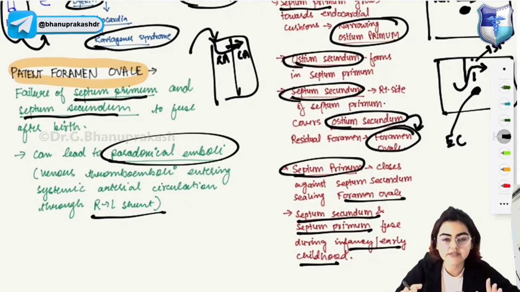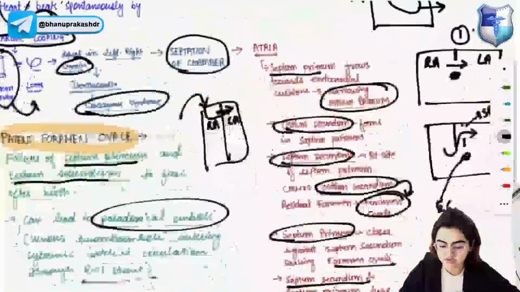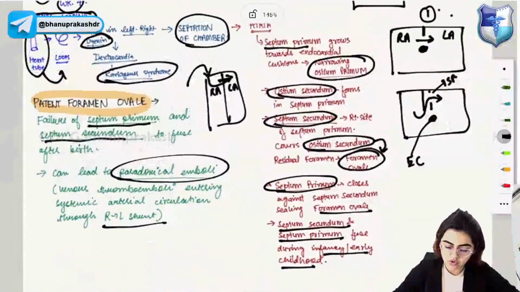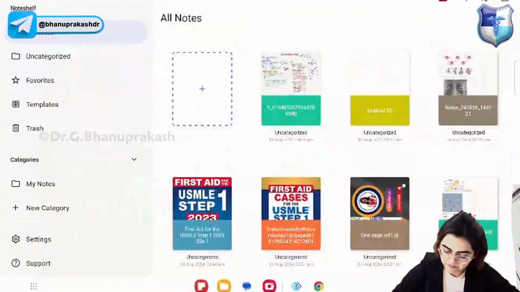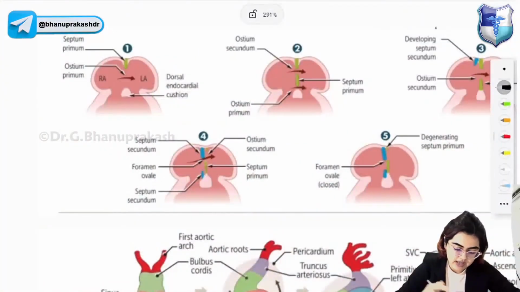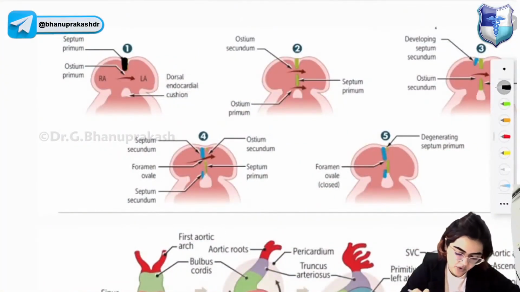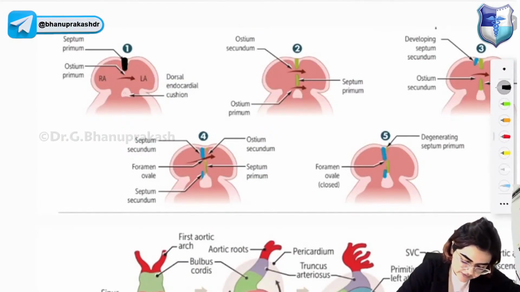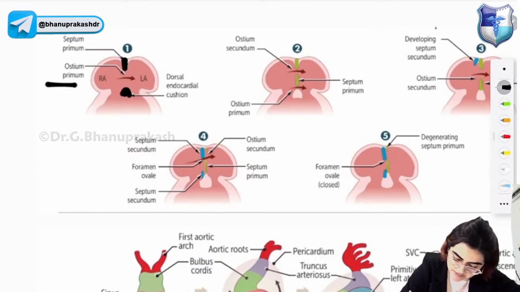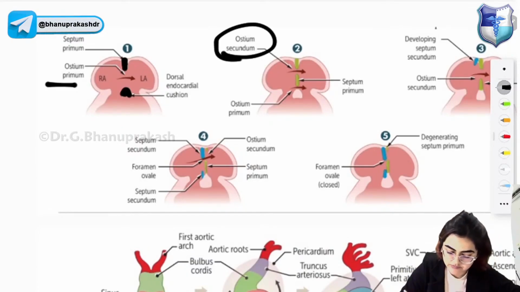So, this is patent foramen ovale and this is how the septation of the chambers occurs. I'll just show you an image to show how the formation of the different chambers of the heart is occurring. Okay, look at this image. So what is happening? First your septum primum is forming here. Septum primum, when it is fusing with the endocardial cushion, at that time you have a foramen known as ostium primum being formed. Now in the septum primum itself, another foramen is forming, that is ostium secundum.